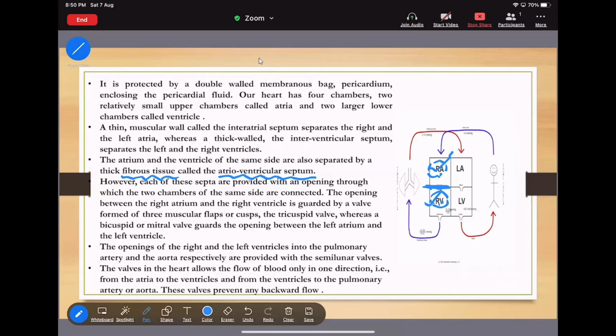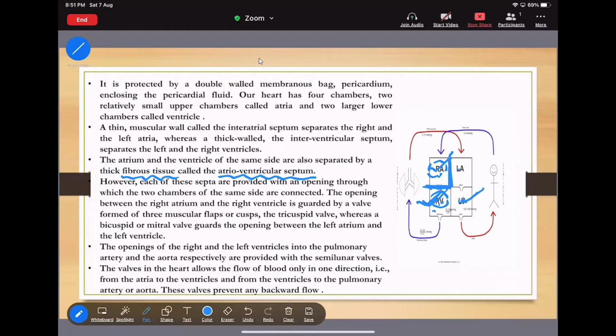Now you are understanding? There are three septa. One is present in between the atria and atria, that means between the right atria and the left atria. So that's nothing but the interatrial septum. The second one is present in between the right ventricle and the left ventricle. That is nothing but the interventricular septum. This is the second septum.